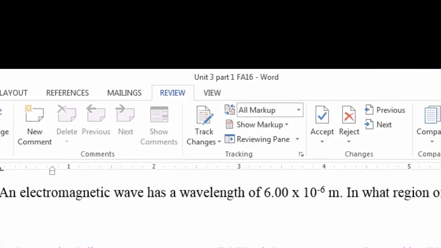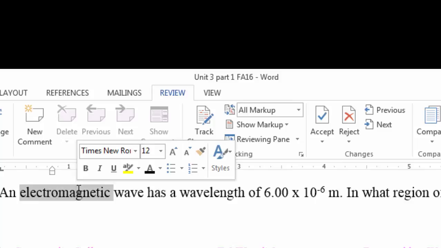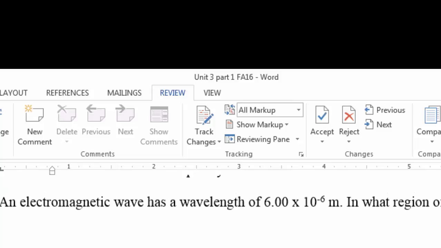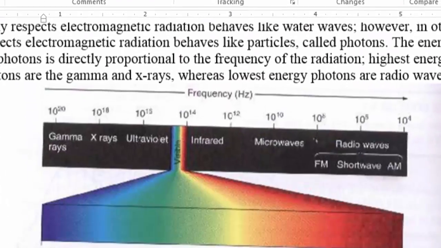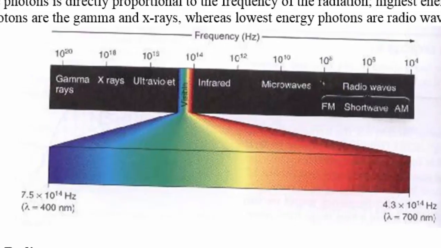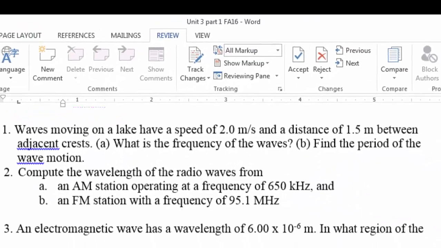In question number 3, you are given the wavelength of an electromagnetic wave. So you are told that it's an electromagnetic wave, so you should realize right away that it has the speed of light. And you are asked to determine the region in the electromagnetic spectrum that it represents. Now if you go back to the spectrum, you can see here the spectrum is given in frequency. So we have to convert the wavelength to frequency. So we'll go back and divide the speed of light by the wavelength.